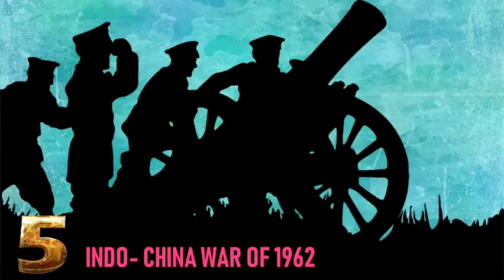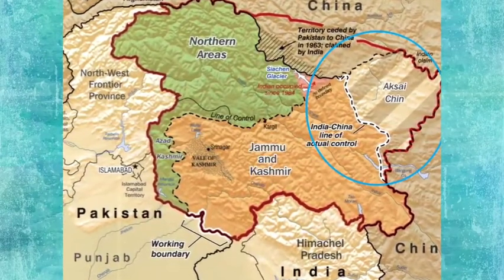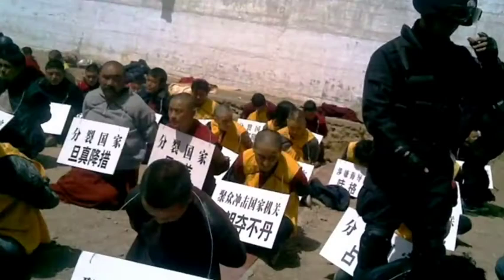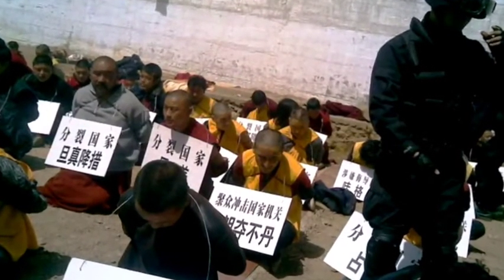Number 5. Indo-China War of 1962. The Indo-China War was a war between China and India that occurred in 1962. A disputed Himalayan border was the main pretext for war, but other issues play a role. A series of violent border incidents occurred after the 1959 Tibetan Uprising, when India had granted asylum to the Dalai Lama.